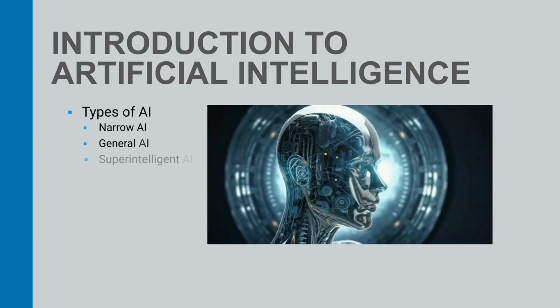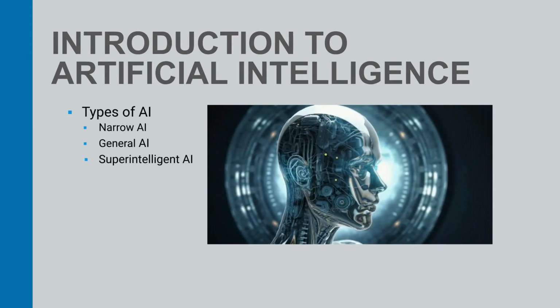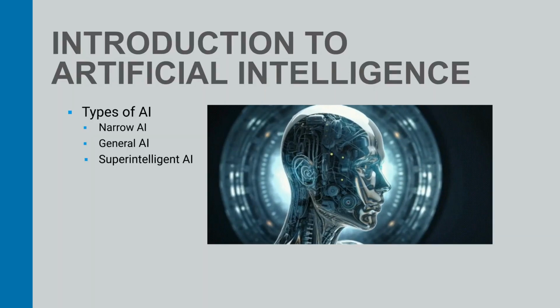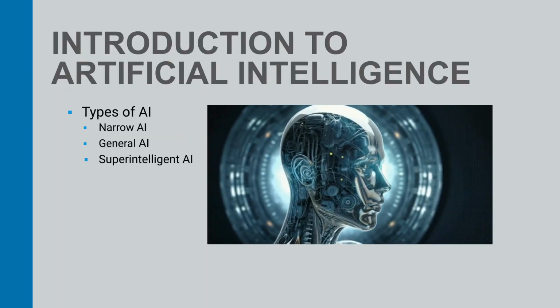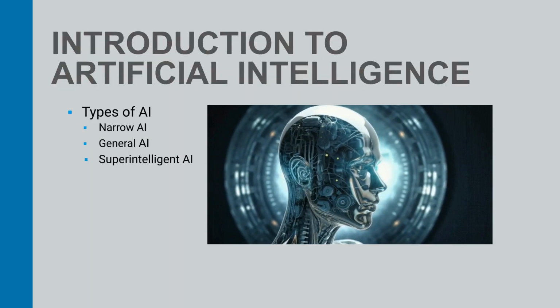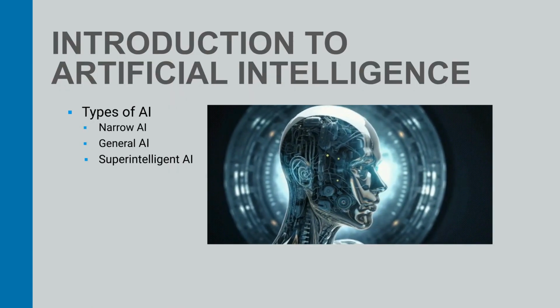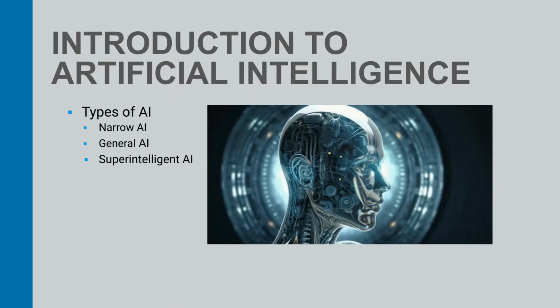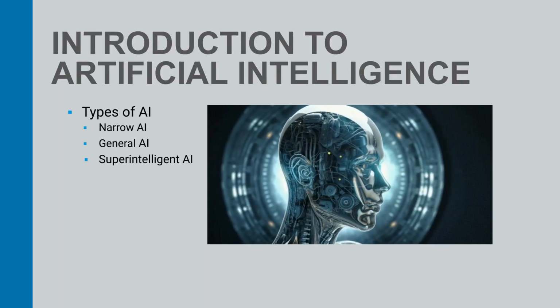The third type of AI is the superintelligent AI, which is an intellect that is much smarter than the best human brains in practically every field, including scientific creativity, general wisdom, and social skills. Superintelligent AI would be able to surpass human intelligence and capabilities, and potentially control or influence the world. Superintelligent AI is also a hypothetical concept, and some people fear that it could pose an existential threat to humanity.